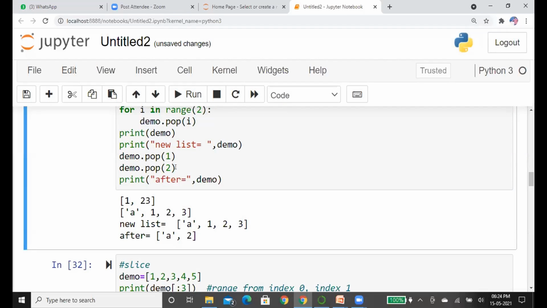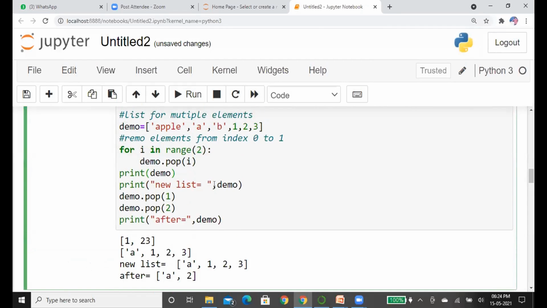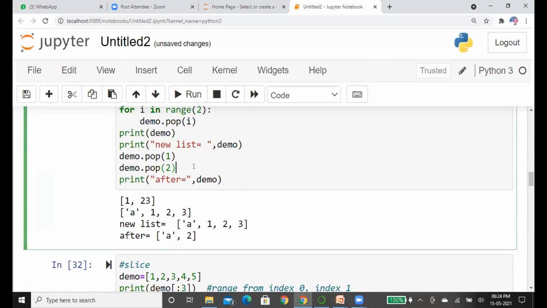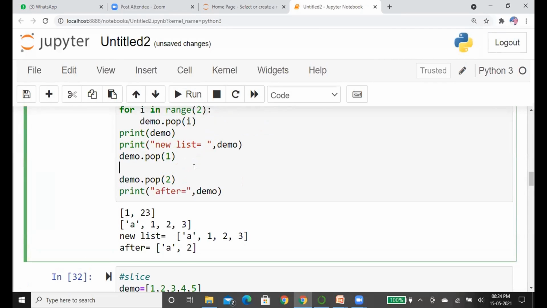Again, we are going to pop the 2. After popping the list, the indexing will be changed. So after that we remove the element at index 2, so it removed the 3. If you want to remove multiple elements, you just have to specify the particular indexing. Indexing is a little bit confusing because the indexing will change every time.